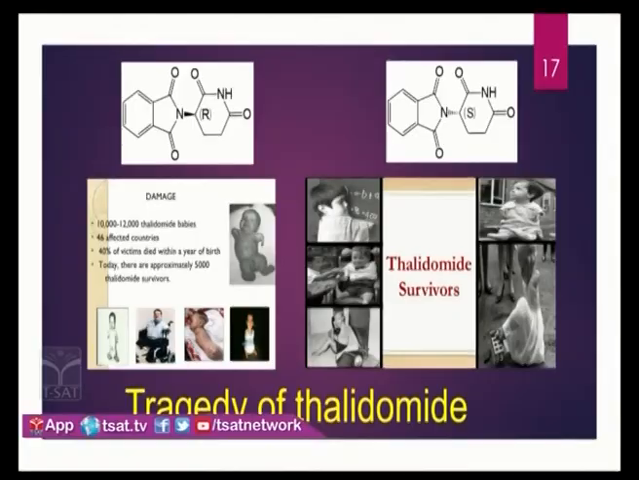Next we will discuss the tragedy of thalidomide. The thalidomide drug consists of two isomers, one is the R isomer and the other is the S isomer.